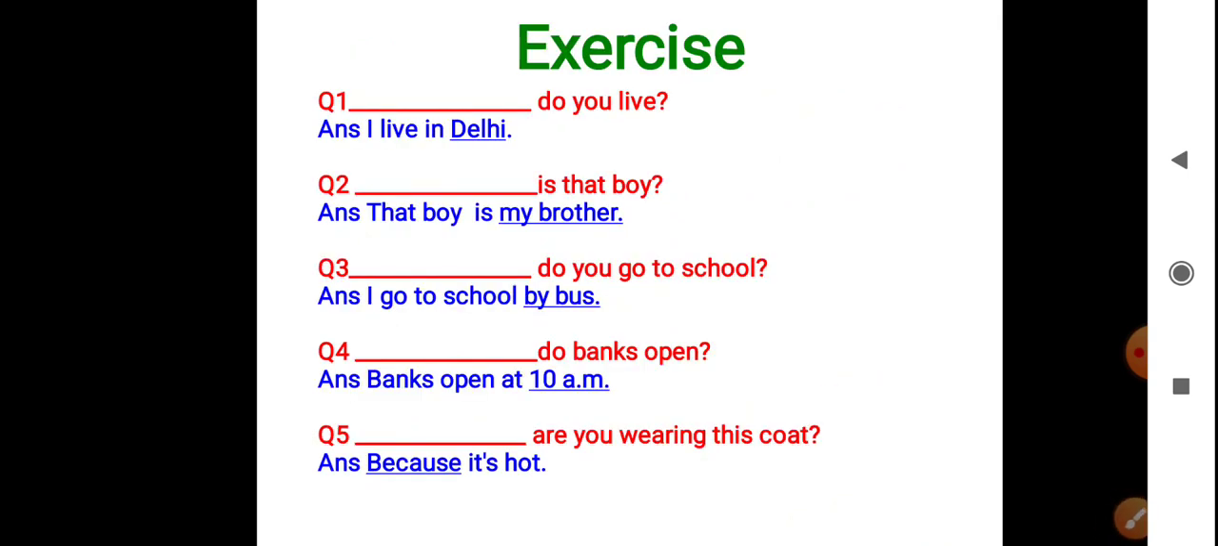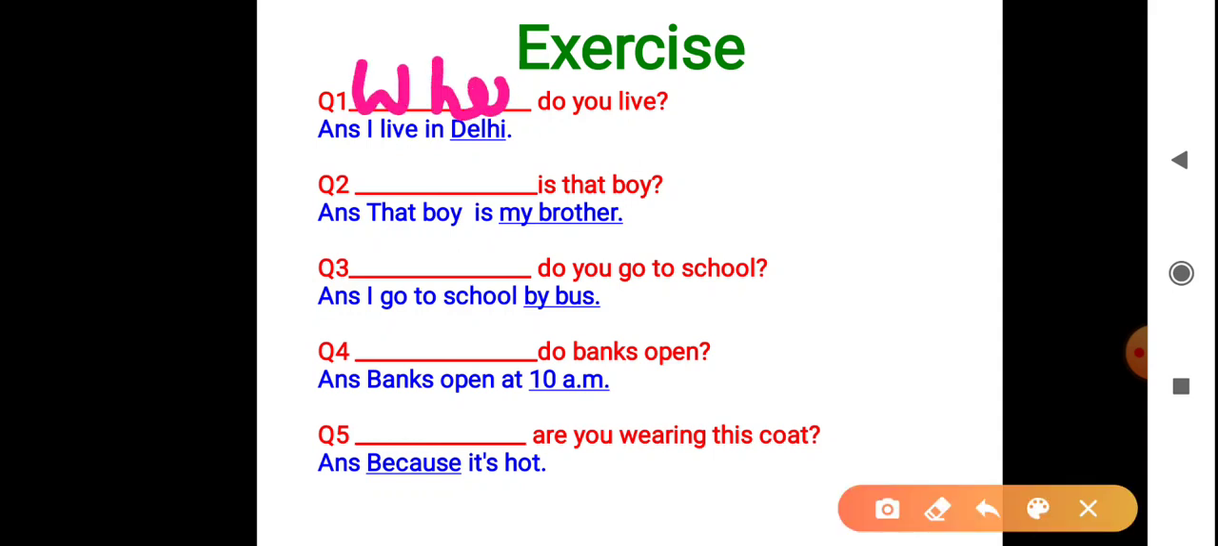If the answer is, I live in Delhi, Delhi is a place. So, what word can we fill in this blank? Dash, do you live? Here you can write where. Next answer is, that boy is my brother. Brother is a person. So, what word can you write? Dash is that boy. Then, who is that boy?